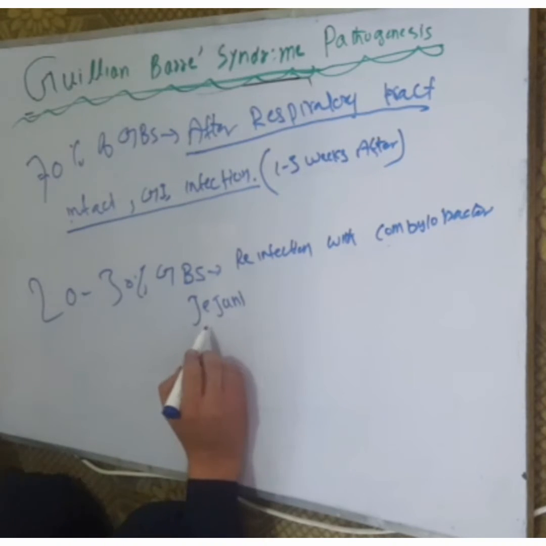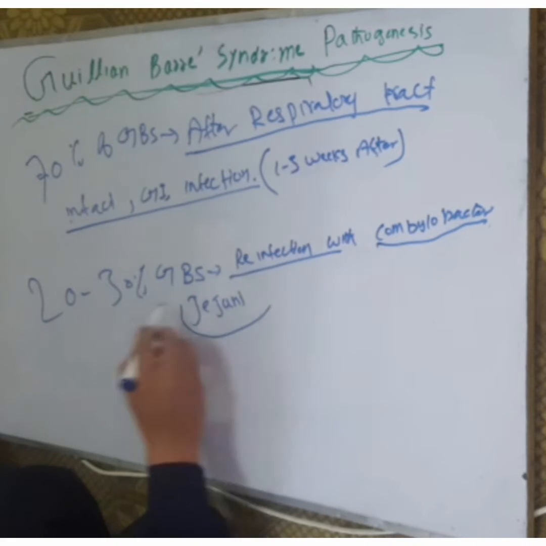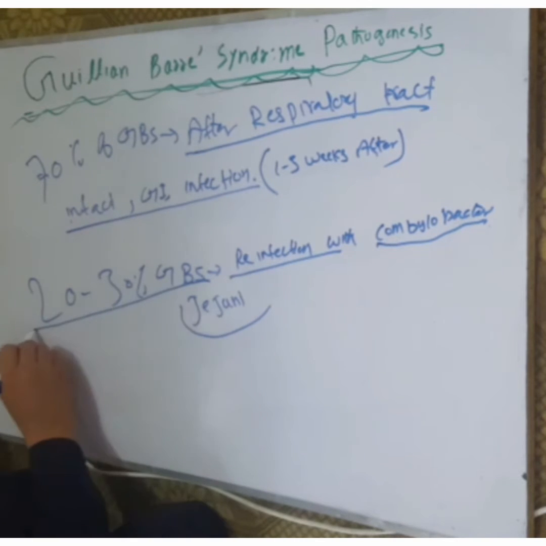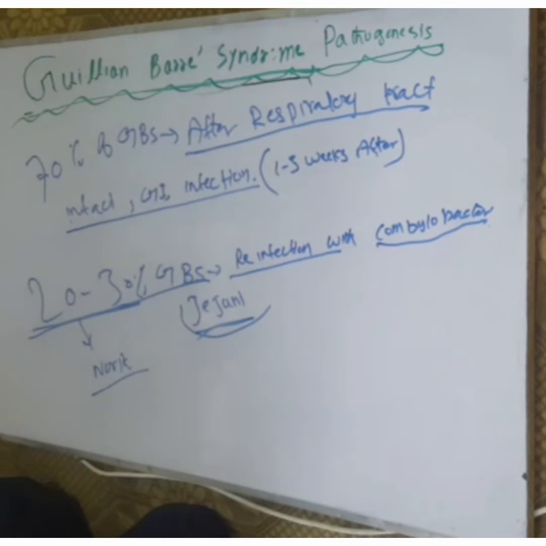After the infection with Campylobacter jejuni, there is reinfection with Campylobacter jejuni in 20 to 30% of the cases, and this causes GBS in North America. Reinfection due to Campylobacter jejuni can cause Guillain-Barré syndrome.